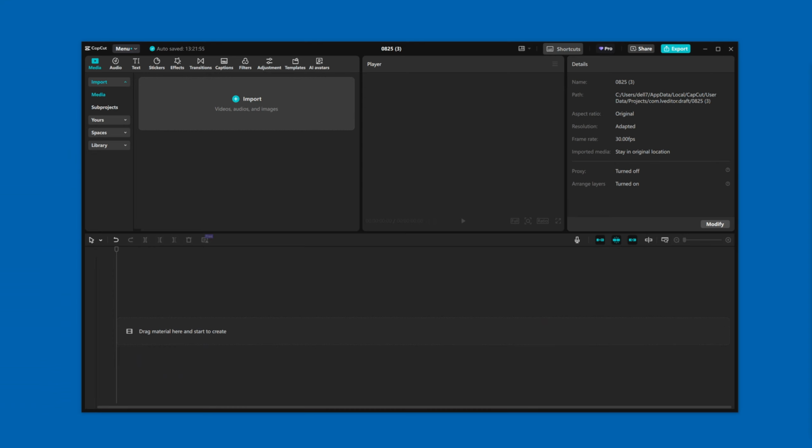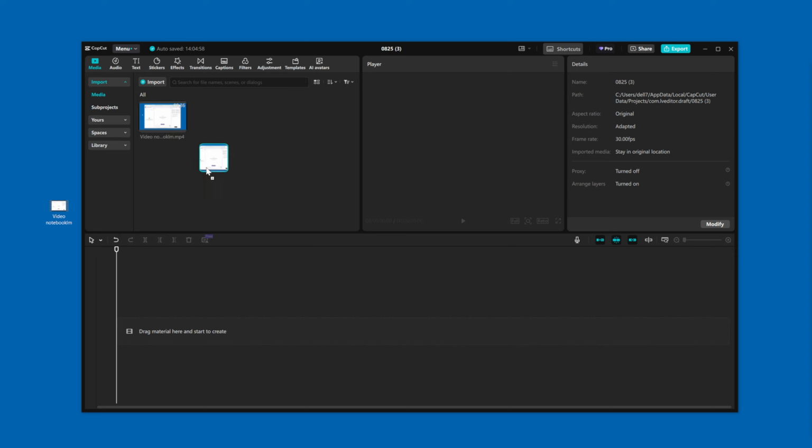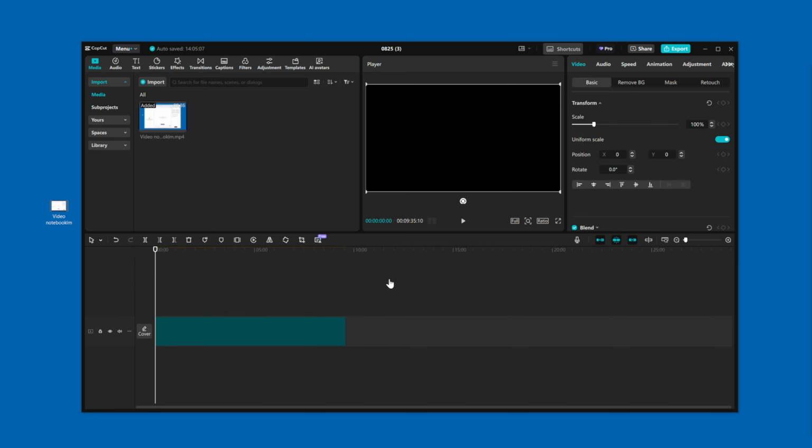So first, let me show you how to convert a video file into an audio file. You simply drag the video file into the panel here on the left side where it says import, and then you're going to see the video show up. Next, you're going to drag this video into this lower panel. This is called the timeline panel.